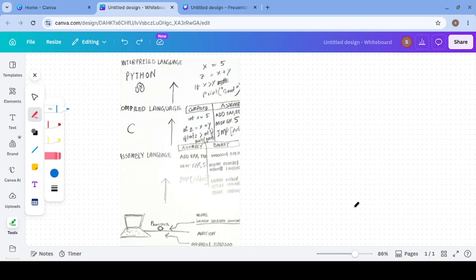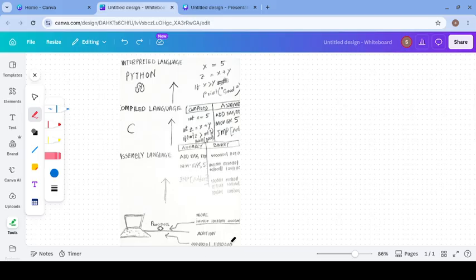Hello friends, today in this tutorial we are learning why Python is considered one of the high level languages. It is considered a high level language because it operates away from the computer hardware. Here is the processor. You can see this is a computer and this is a processor, and a computer processor